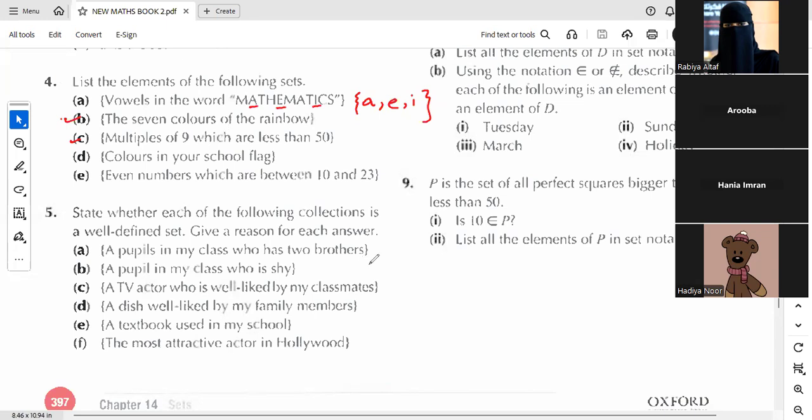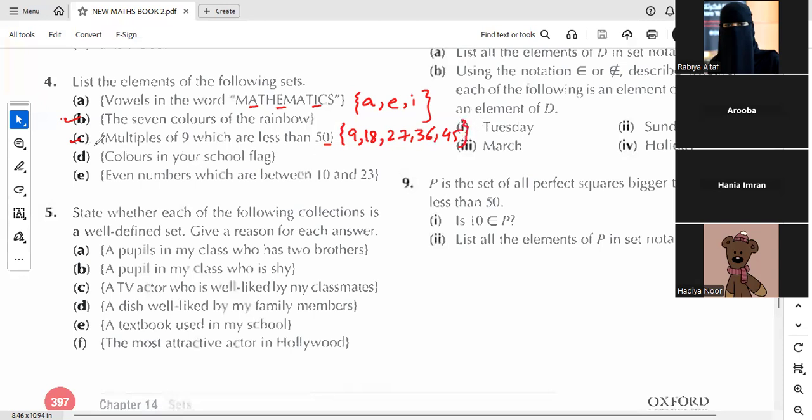Yes, Umme Hania, your answer is correct. Multiples of 9 means the table of 9. But we need to write the numbers less than 50. So the answer will be 9, 9 twos are 18, 9 threes are 27, 9 fours are 36, 9 fives are 45. And we know 9 sixes will be 54, which is greater than 50. We need to write the numbers less than 50. So this will be our final answer.